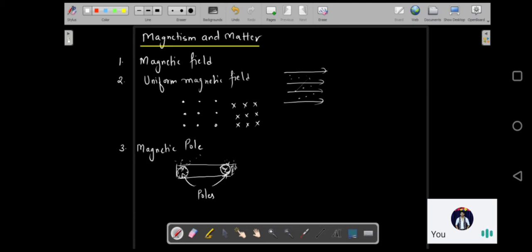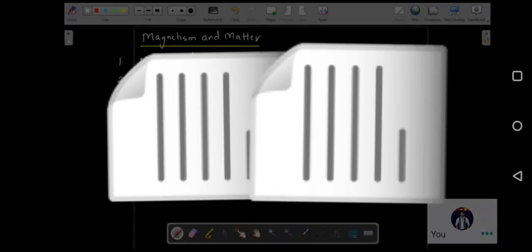The poles of the magnet are going to lie somewhat inside the magnet. Supposing this is a bar magnet, it doesn't mean that this surface is the pole. The pole is going to lie somewhere inside the magnet, and not on its exact geometrical ends. So maybe iron filings would start accumulating over here, not exactly on this surface. So this is magnetic poles.